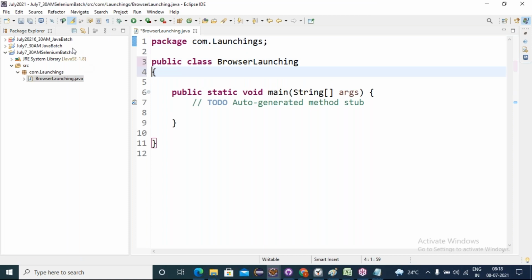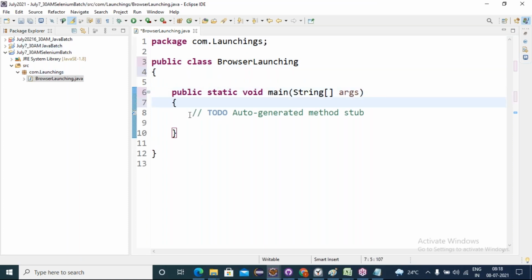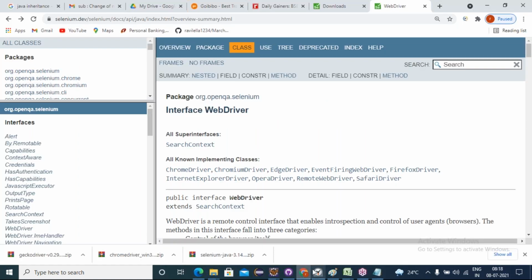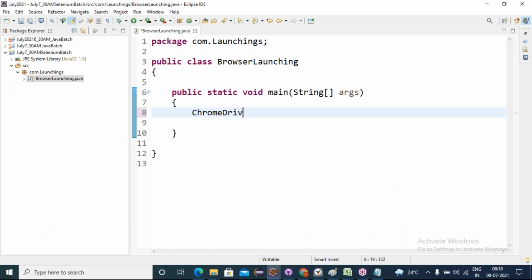Friends, in my project, in my package, in my class, I want to launch a Chrome browser. If you want to launch a Chrome browser, what driver class do I use? For the Chrome browser, which class do I use to create the object? The ChromeDriver class. ChromeDriver reference variable equals new ChromeDriver. Friends, I'm getting some error. Why?